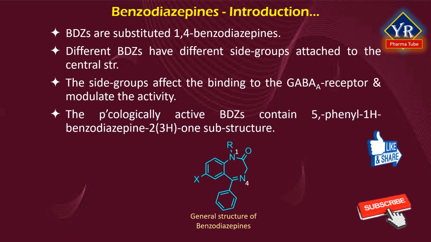Many of the pharmacologically active classical benzodiazepine drugs contain the 5-phenyl-1H-benzodiazepine-2,3-H-one substructure. Benzodiazepines have been found to mimic protein reverse turns structurally, which enable them with their biological activity in many cases.